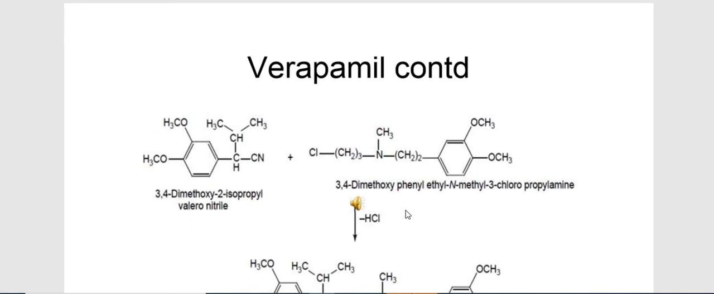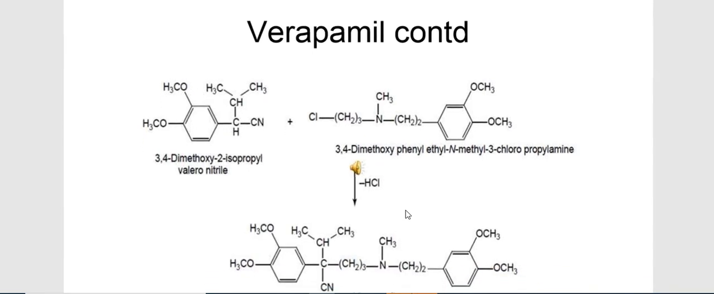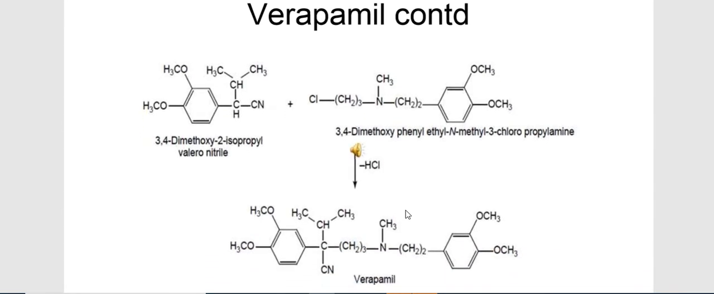Now for verapamil, this intermediate is generated and further interacts with 3,4-dimethoxyphenyl ethyl N-methyl 3-chloropropylamine. Then fusion of these two takes place together. Here you can see the cyanide is converted into COOH, and then this COOH is converted into another derivative, and that is replaced with some other functional group, and from this point this is liberated. So directly this portion connects with this one and produces verapamil as the final drug.